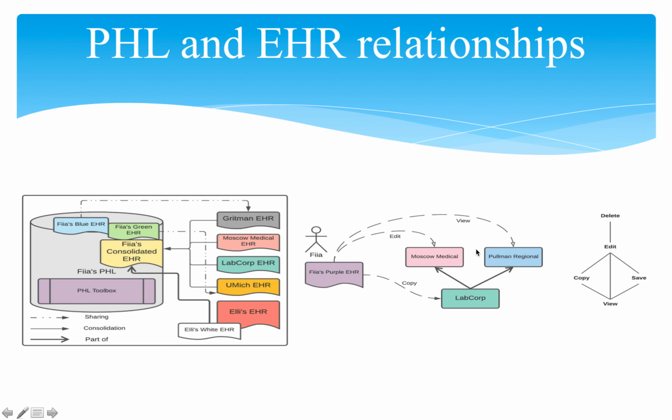Here, diagram 2 captures the fact that Fia created another fragment EHR called Purple EHR to share with Moscow Medical, Pulmonary Regional Hospital, and LabCorp in edit, view, and copy modes, respectively. Since LabCorp is shown as a subordinate entity of both Moscow Medical and Pulmonary Regional, it will inherit the view and edit permissions of the purple EHR, in addition to the copy permission directly assigned to it.